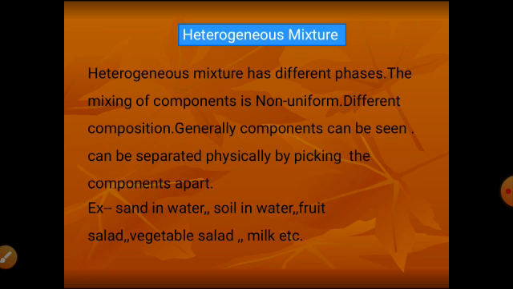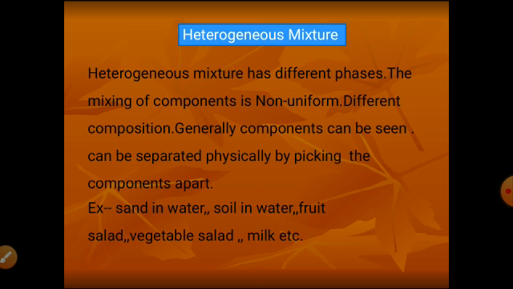Heterogeneous mixture: hetero means different, genos is for phase. It has different phases. The mixing of components is non-uniform. Components are unevenly distributed into each other, so they form distinct phases. As they are unevenly distributed, the composition will not be same throughout. Different composition. Generally, components can be seen. Components are visible. As they are visible, they can be separated just by picking up the components apart.